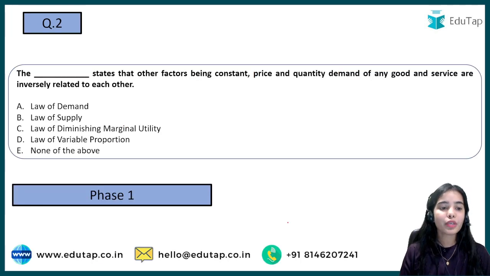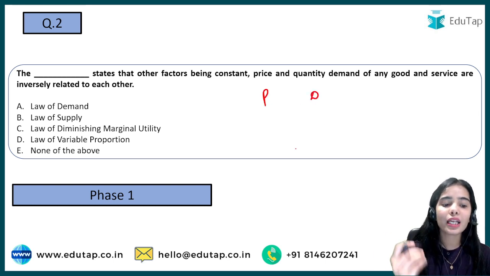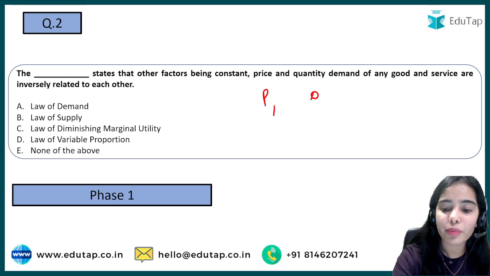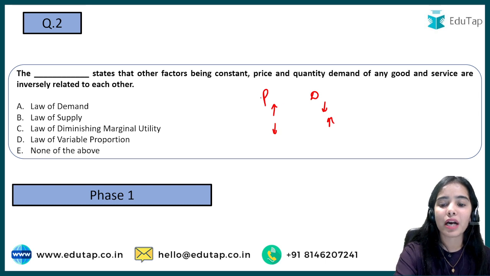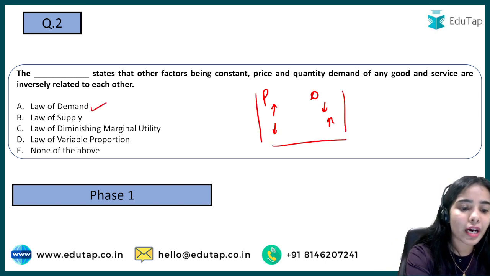Okay, so coming to the second question, that dash states that other factors being constant, the price and the quantity demanded of any good or service are inversely related to each other, that if the price is increasing, the demand is decreasing, if the price is decreasing, the demand is increasing. So this is stated by which law? So this is stated by the law of demand.